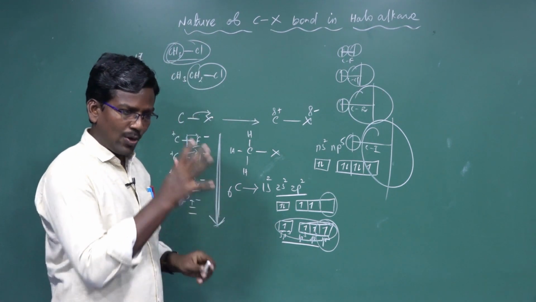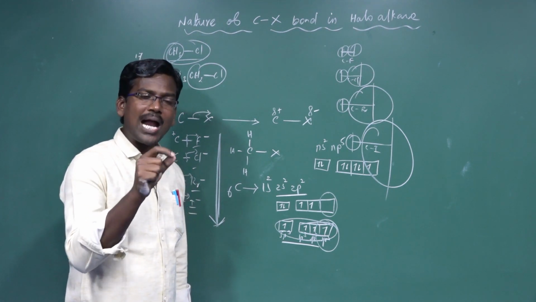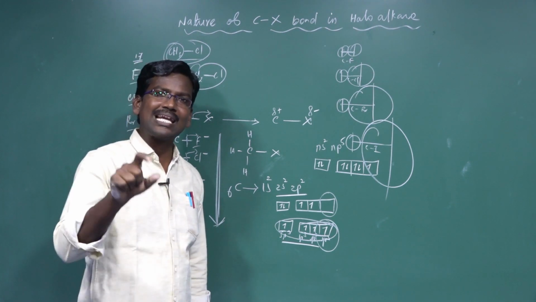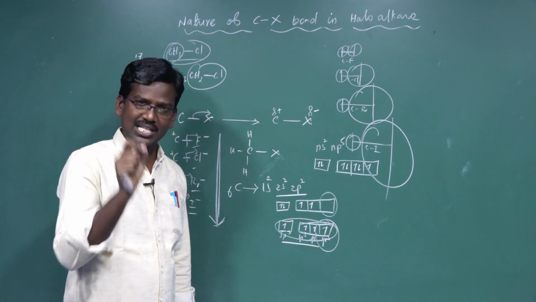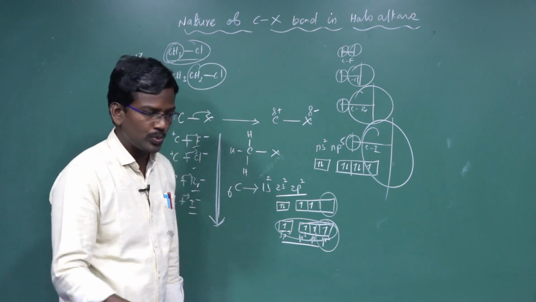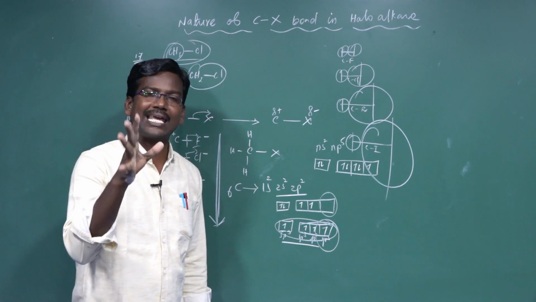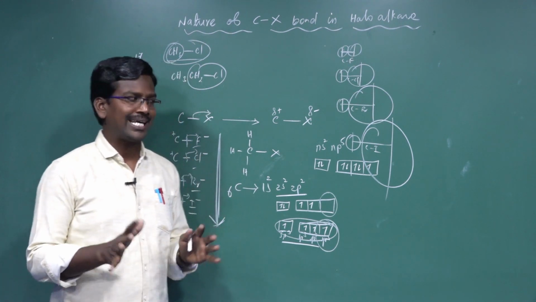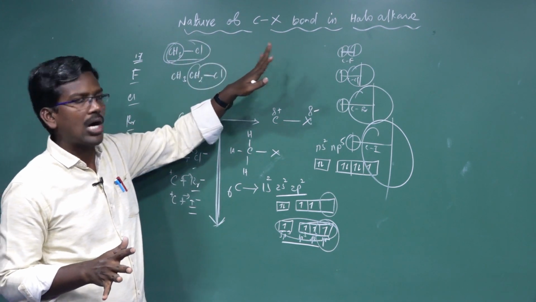Okay, so down the group, size increases, bond length increases, bond strength decreases, bond dissociation energy decreases, and polarity also increases as you move down the group. The polarity of the carbon iodine bond is higher. This is the nature of the carbon-X bond in haloalkanes.